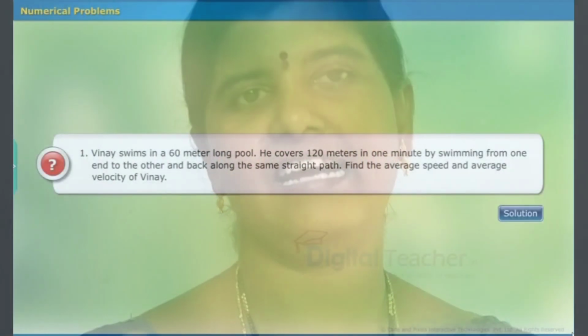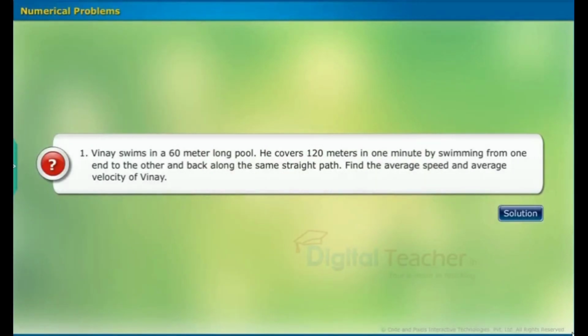All of you understand, children? Children, watch this problem. Back along the same straight path. Find the average speed and average velocity of Vinay. View the solution.